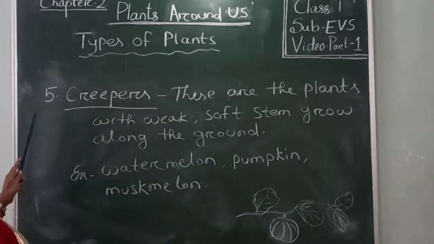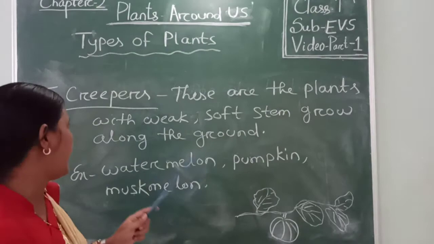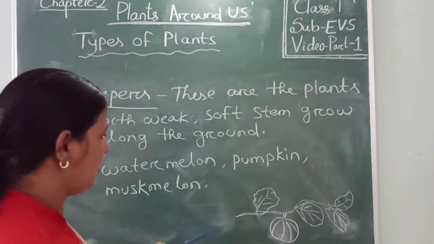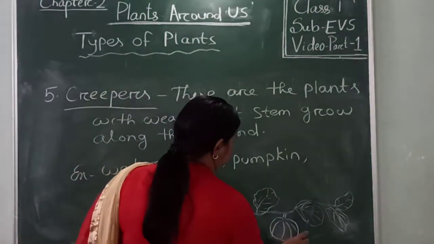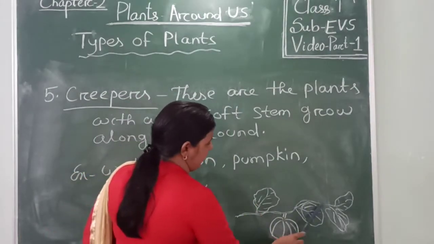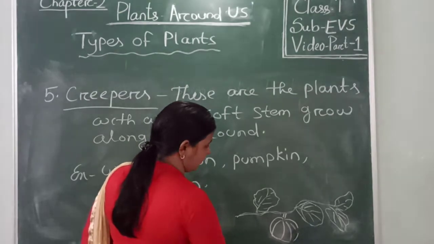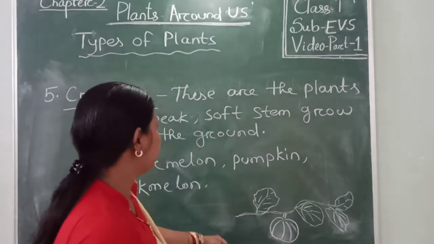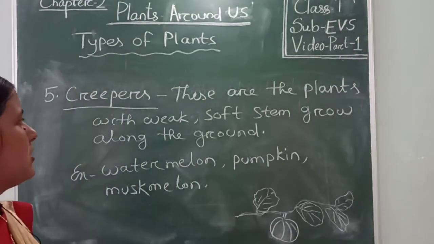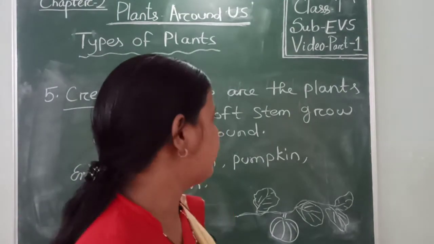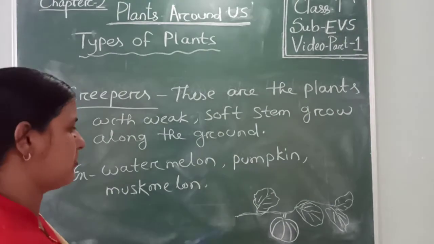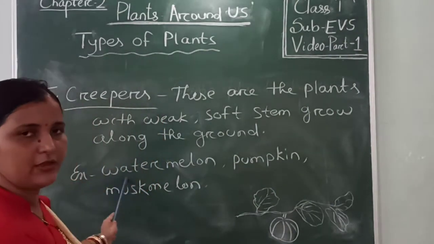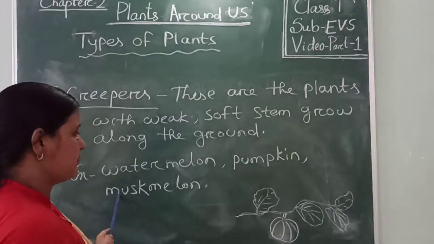The last one is creepers. Creepers are plants with weak and soft stems that grow along the ground. Look at this picture. This is a creeper. This is the ground and this plant grows along the ground. The plants which have a weak, soft stem and grow along the ground are called creepers. The examples of creepers are watermelon, pumpkin and muskmelon.